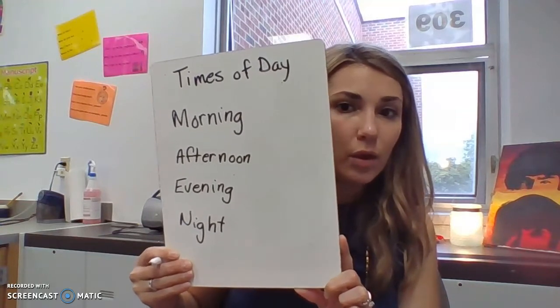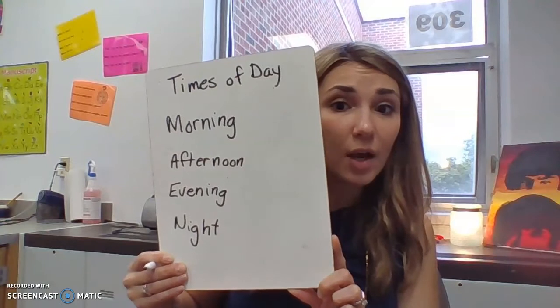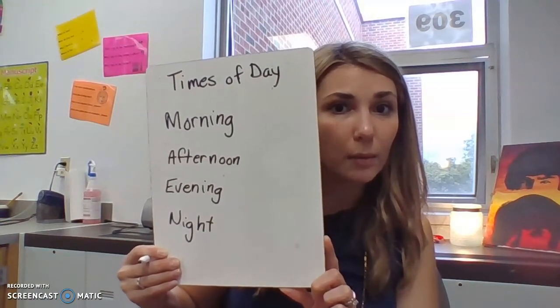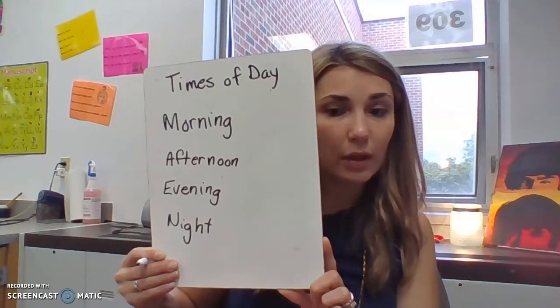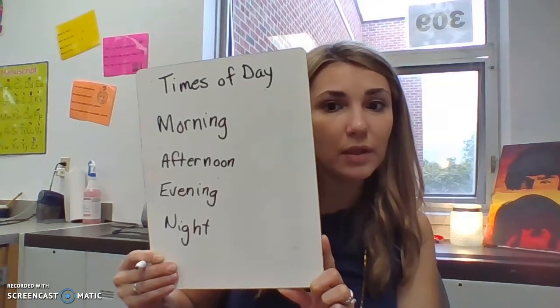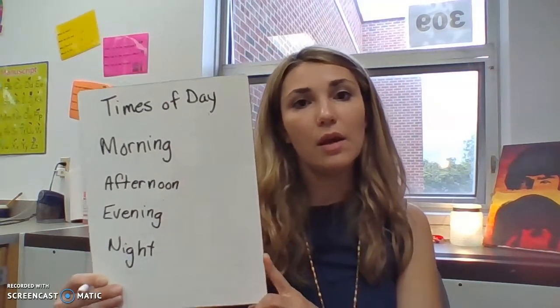Okay. In the morning, I think of when the sun is up, but technically anything after 12 o'clock midnight is the morning. So if it is 12:30 a.m., it is the morning. We would call that early in the morning.